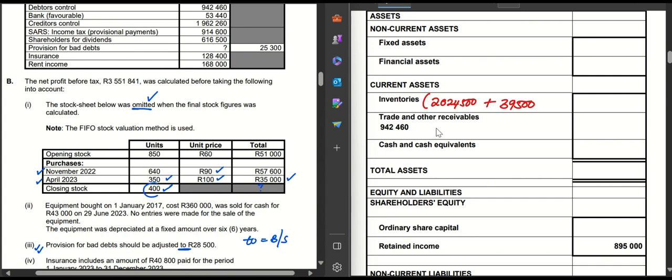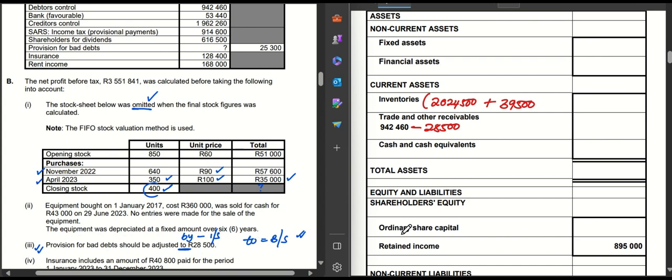I am told that the provision for bad debts must be adjusted to 28.5, so I'll say minus 28.5. Once you are given "to", it goes straight to the balance sheet. But if they tell me it is to be adjusted "by", the "by" is what goes to the income statement.